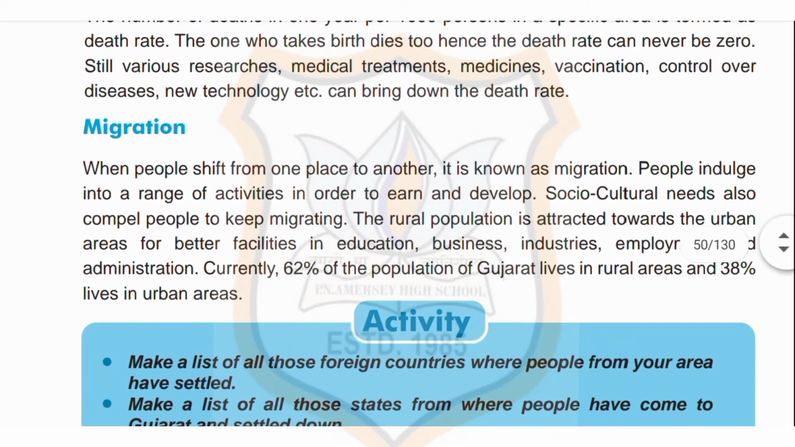Now, migration. When people shift from one place to another, it is known as migration. People indulge in a range of activities in order to earn and develop. Socio-cultural needs also compel people to keep migrating. The rural population is attracted towards the urban areas for better facilities in education, business, industries, employment, and administration. Currently, 62% of the population of Gujarat lives in rural areas and 38% lives in urban areas.